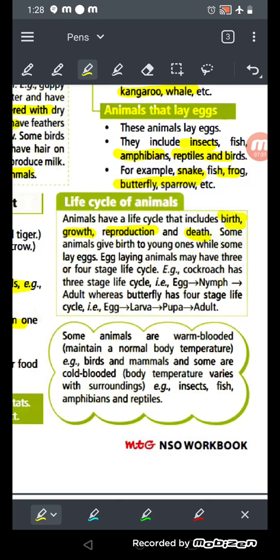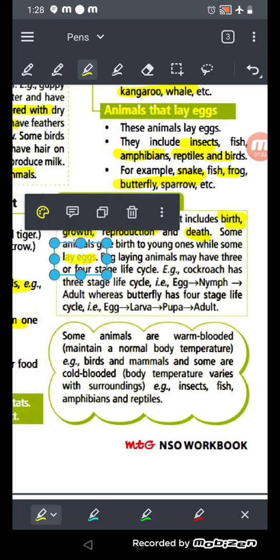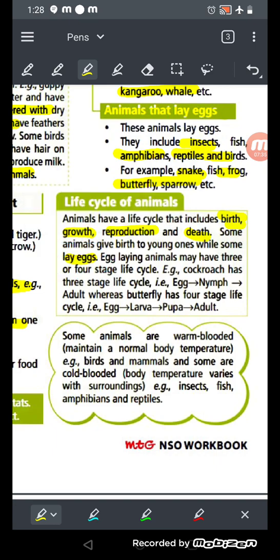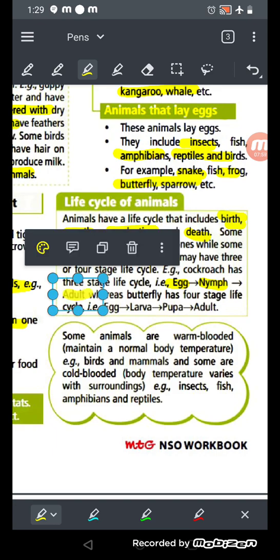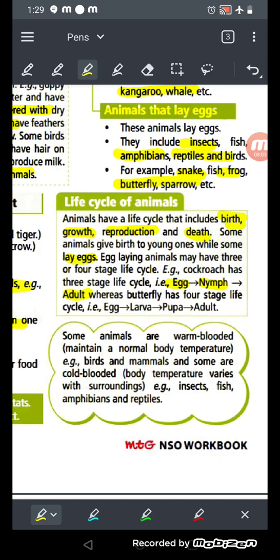Some animals give birth to young ones while some lay eggs. I have already told you. And egg-laying animals may have 3 or 4 stages in their life cycle. Like the cockroach has 3 stages. How? Firstly, it is an egg. Then when the egg hatches, it is converted into a nymph. Then after some days they are adults, okay? Now they are cockroaches.